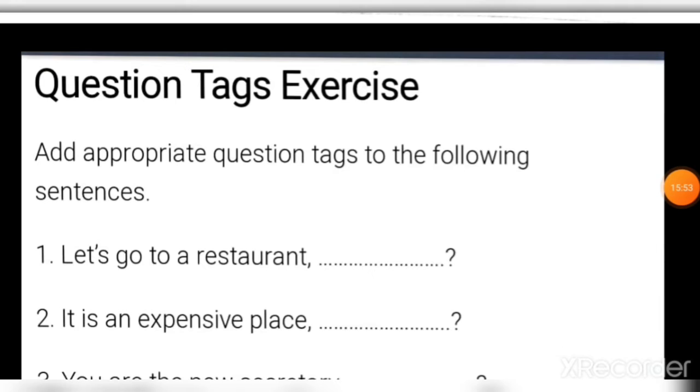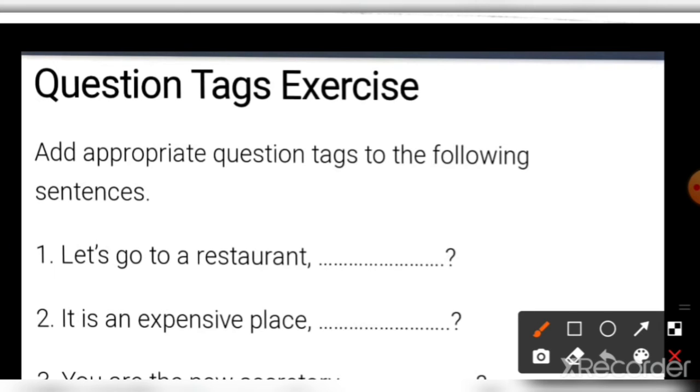Okay, now let's start the question tag exercises. As I told you, this chapter is not given in your grammar textbook, so I included one exercise. Here you have to add appropriate question tags to these sentences. Before starting the exercises, I am explaining the rules to write it in the notebook and in the exam. In the notebook you will write as I have given, but in the exam how will you write? For example, the first sentence: let's go to a restaurant. Here I explained to you that for let sentences the question tag is always shall we.